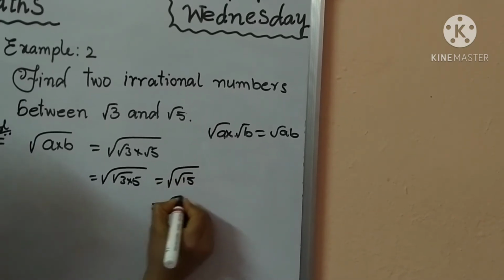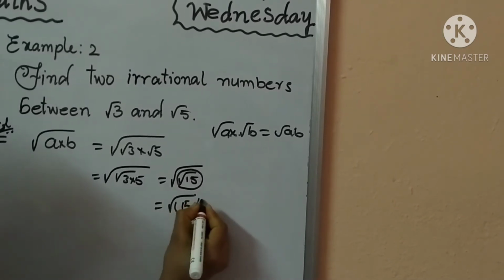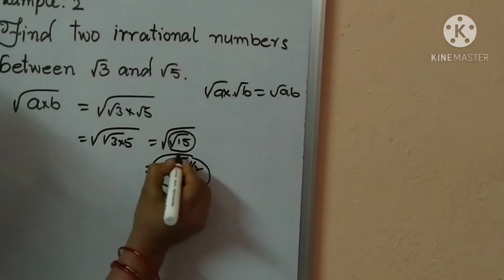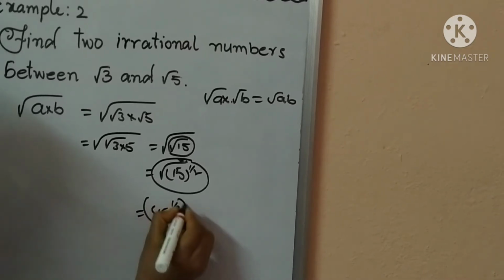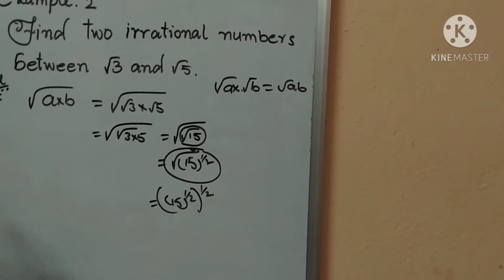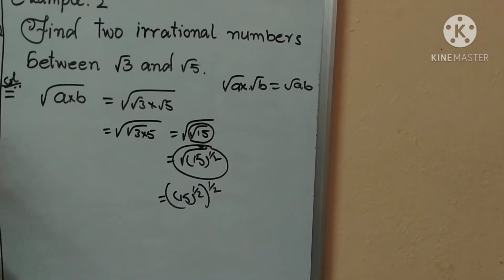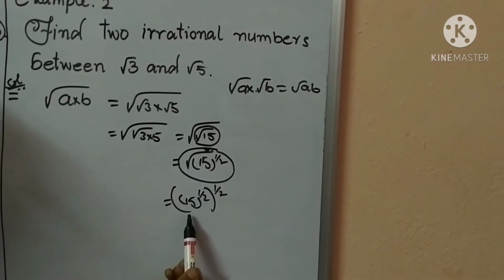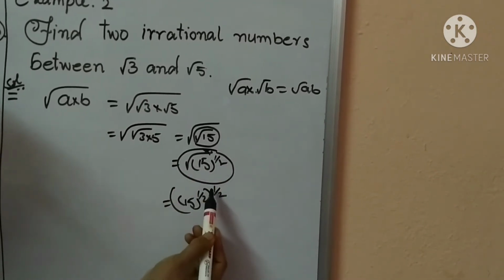Okay, children. First, remove the square root inside, so here it is power 1 by 2: 15 whole power 1 by 2. Again, in this case remove the square root. So write 15 power 1 by 2 whole power 1 by 2. Remove the square root, we should write power 1 by 2. Did you understand, children? You remove the square root, we should write power of 1 by 2. So 15 power 1 by 2. So finally the square root is removed with 1 by 2.